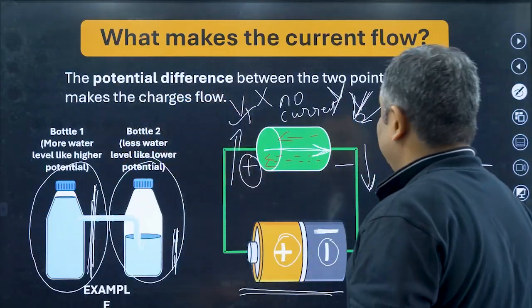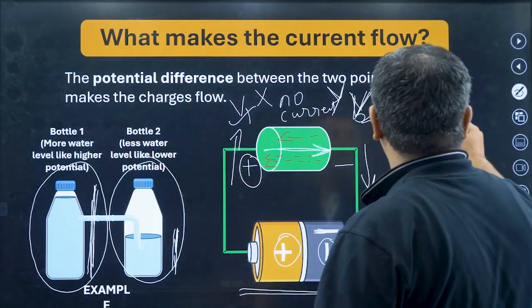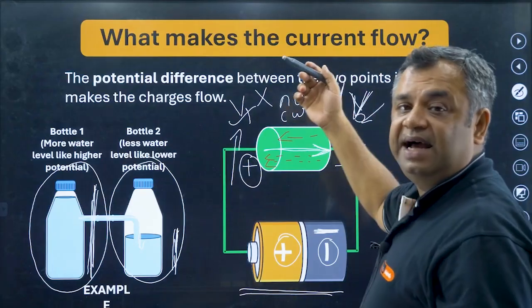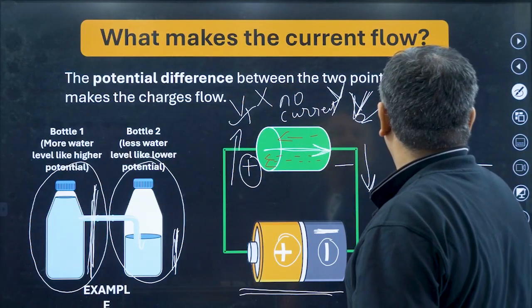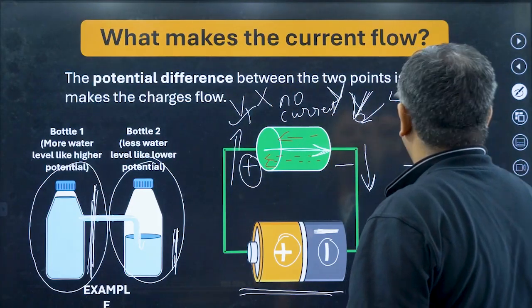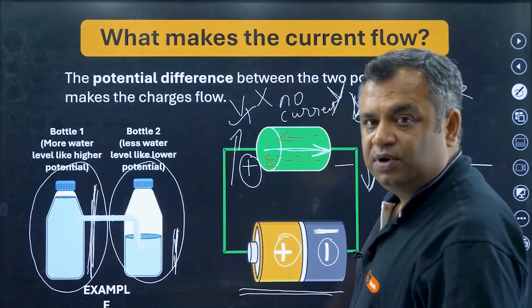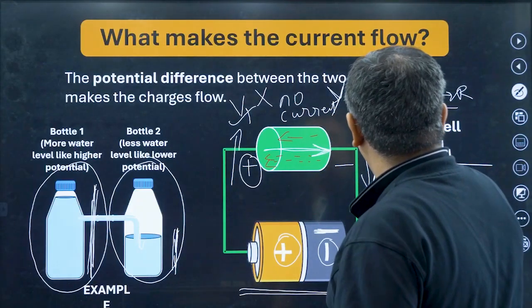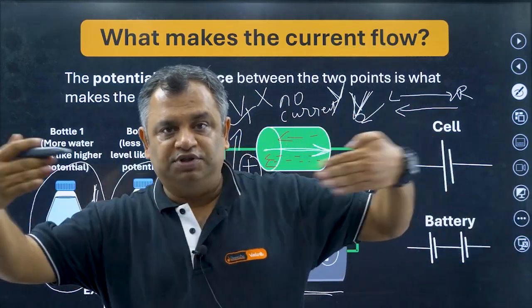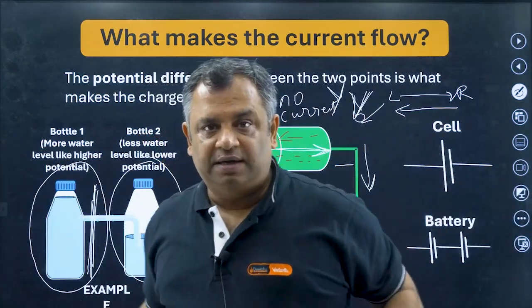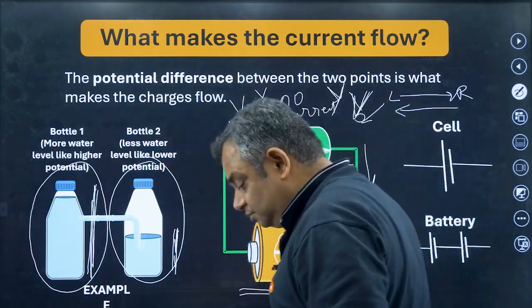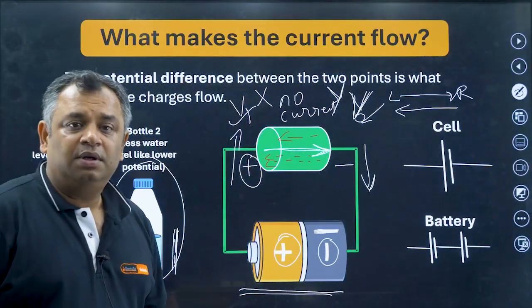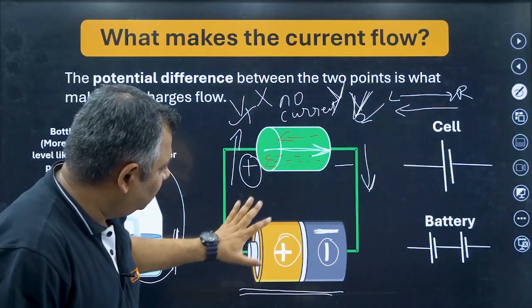So in case there is a question that says the direction of current is from left to right, the direction of electrons will be from right to left. It is opposite. Please remember that.